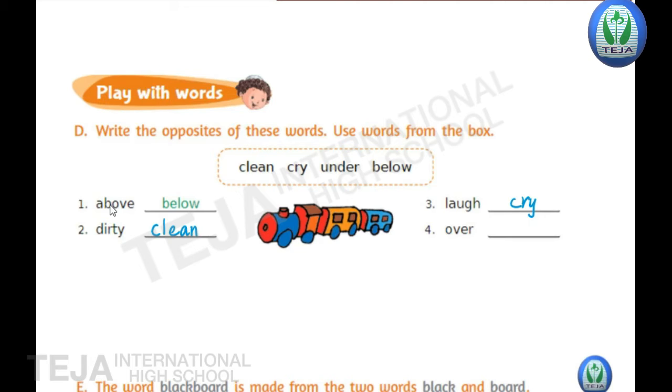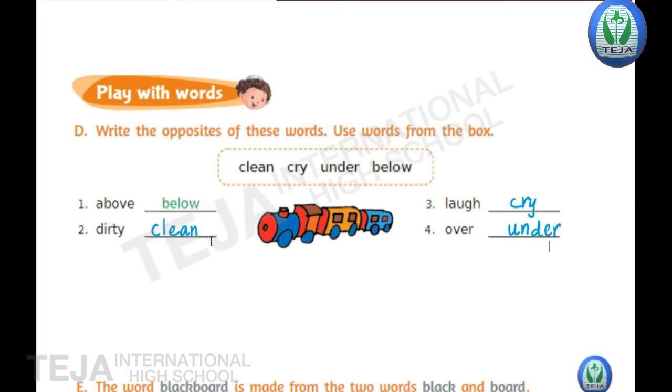Next, fourth one, children. Over. The opposite of over is under. Over, under. U-N-D-E-R. Under. Now once we'll read the opposites, children. First one, above. Opposite is below. Second one, dirty.